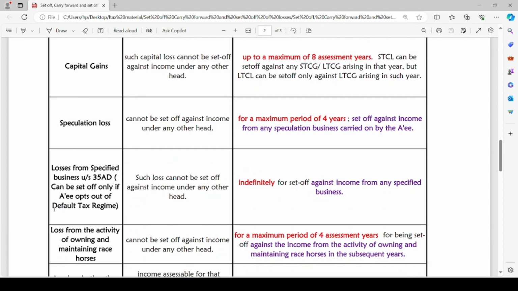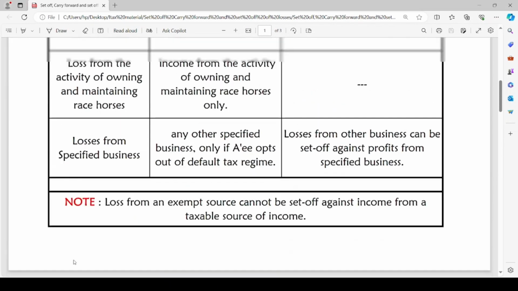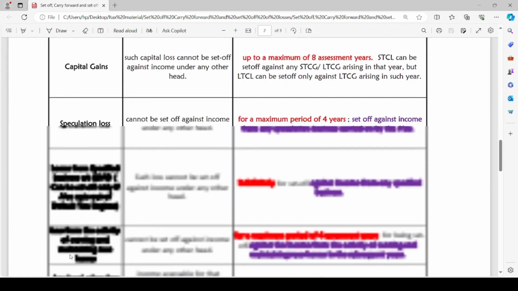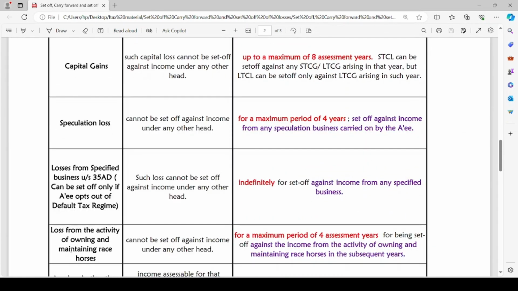The next type of loss is speculation loss. Speculation loss cannot be set off against income under any other head. Even when we were discussing the inter-source adjustment, we have seen that speculation loss can be set off only against profits earned in any other speculation business. So, we cannot set off the speculation loss against any income earned under any other head.